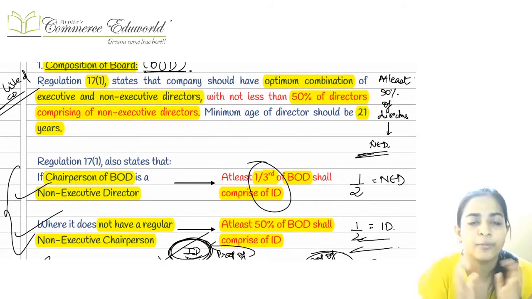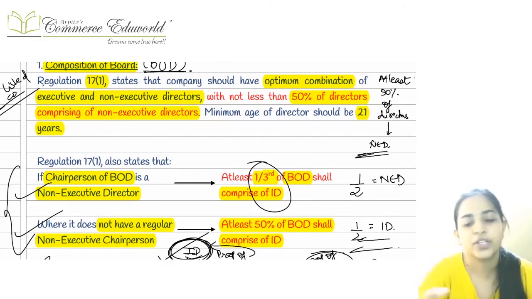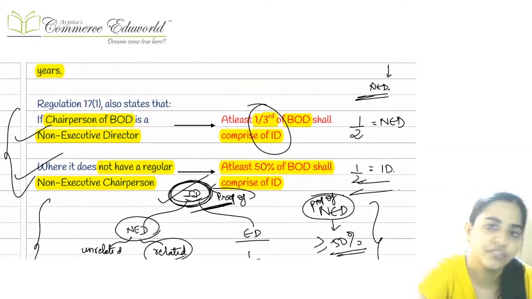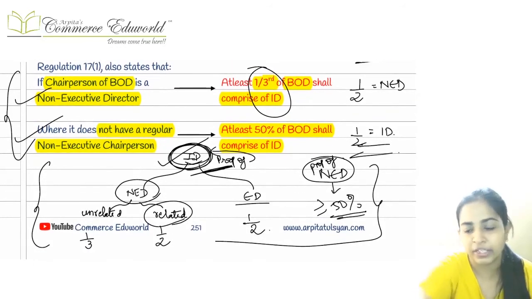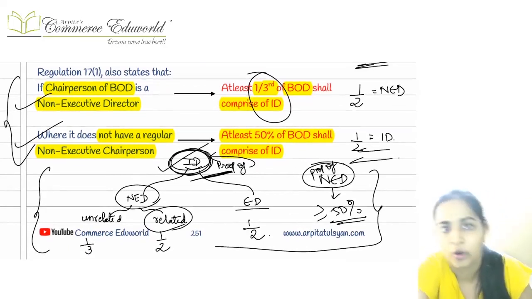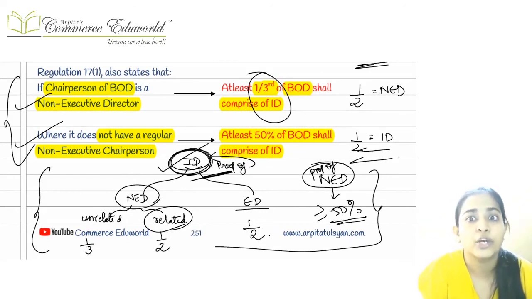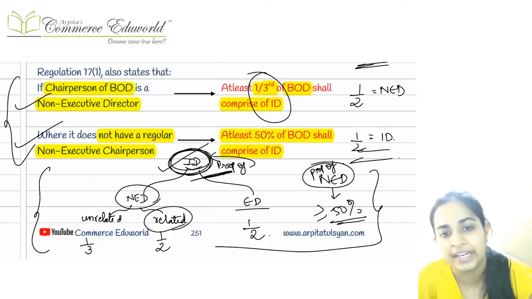First of all, the most important thing to be fulfilled there is the composition of the non-executive directors in the company. More than or equal to 50% of the directors should be non-executive directors. Okay, there should be more than half of them, or equal to half, as non-executive directors. Now, in that also, there should be a particular proportion of independent directors.